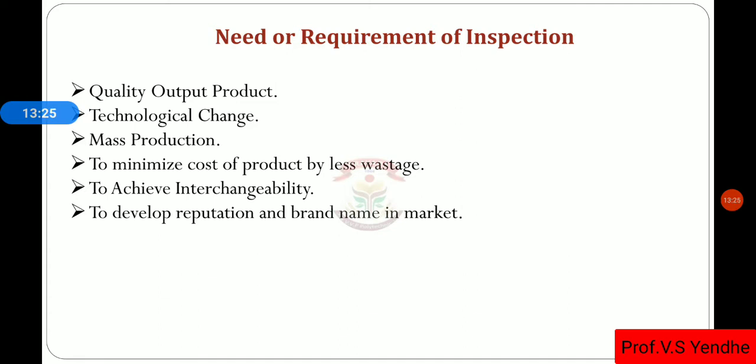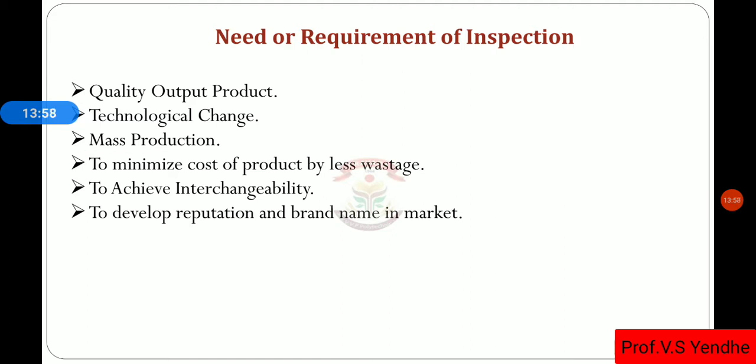Then the fourth point, that is to minimize the cost of product by less wastage. As we know, due to the implementation of inspection or quality control, there is lesser wastage, fewer products and components which are rejected, and a maximum amount of products and components which are accepted, so that there is no need of rework.